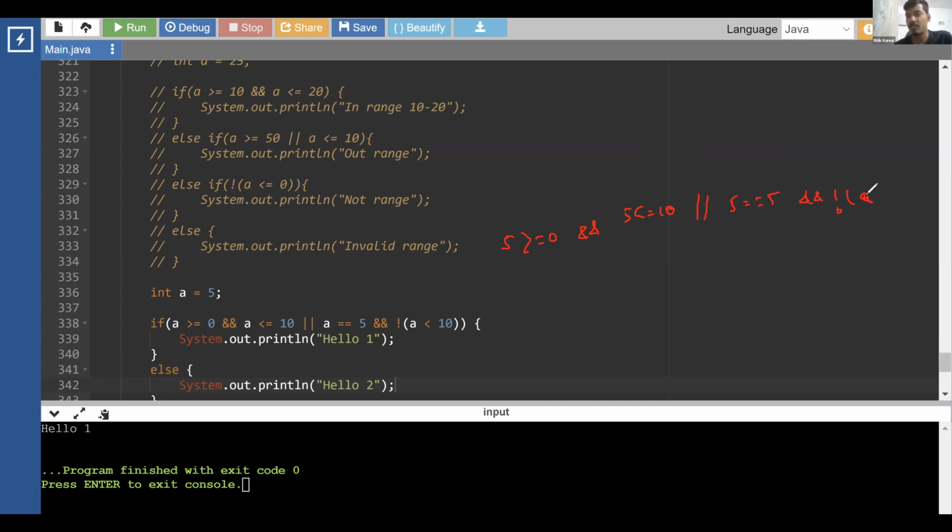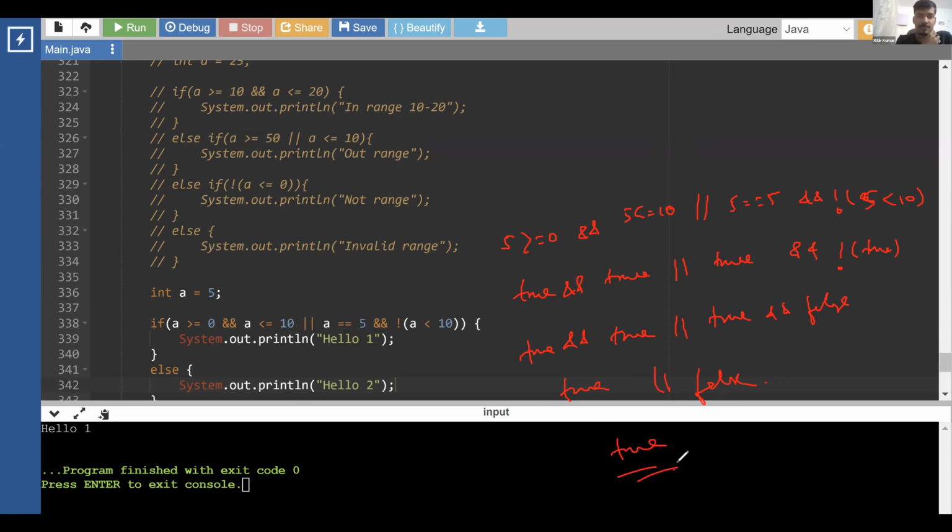Okay, so a less than 5, is 5 less than 10. Now let's look at the values first. So this is true and this is true, or this is also true and this is not of true. So not of true is false. So it is true and true, or true and false. The first thing that gets calculated is the AND operators. AND has a higher precedence than OR. So this will first calculate as true, or, and this will get calculated as false. So here the final result that we'll see is true.